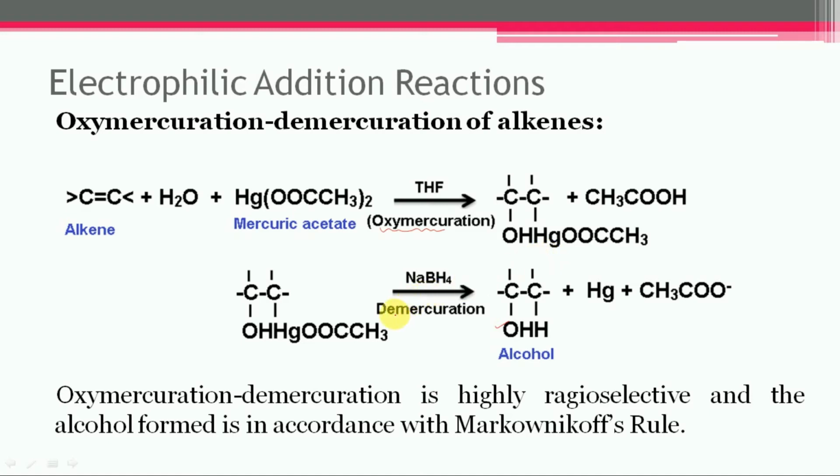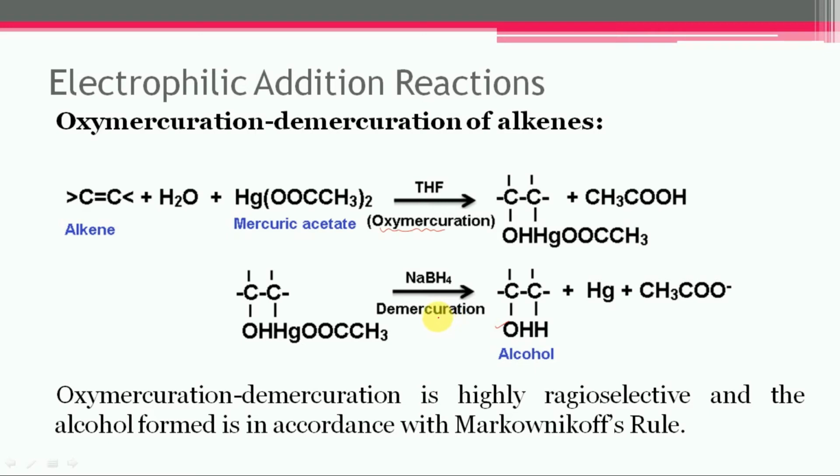Then in the second step, that is the demercuration, the hydroxymercurial compound formed in the first step is treated with sodium borohydride at room temperature, and the final product alcohol will get formed.